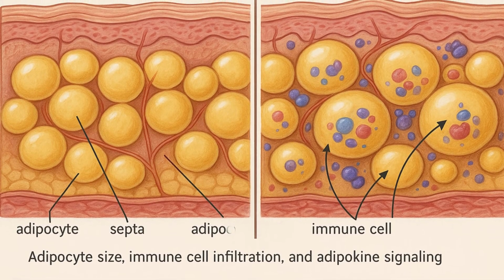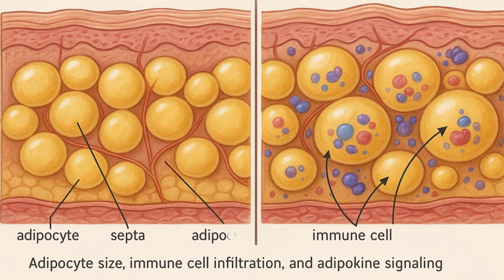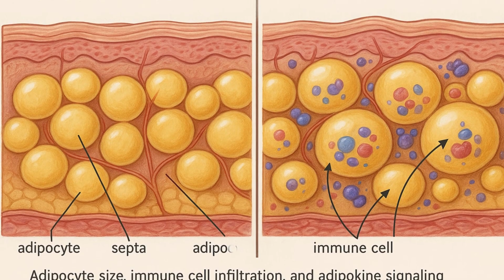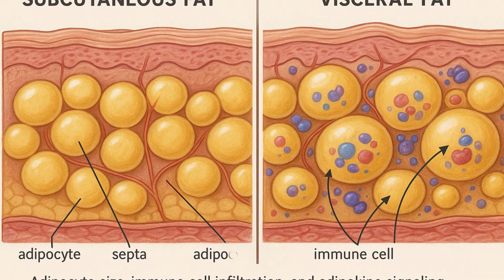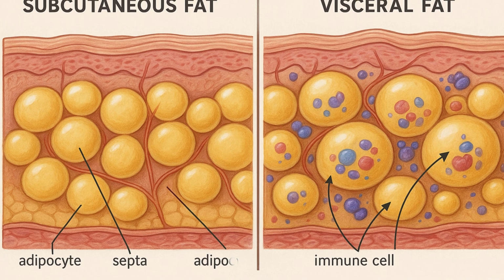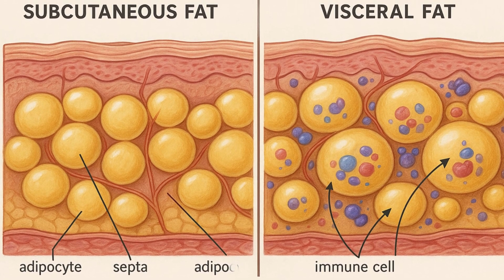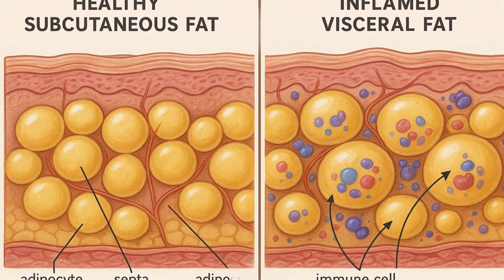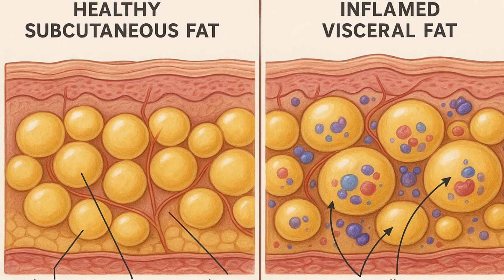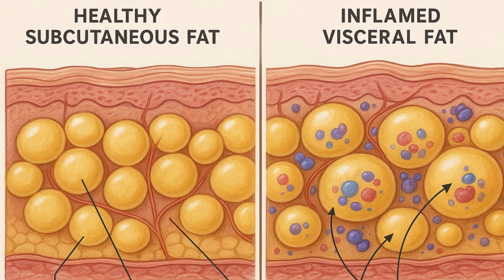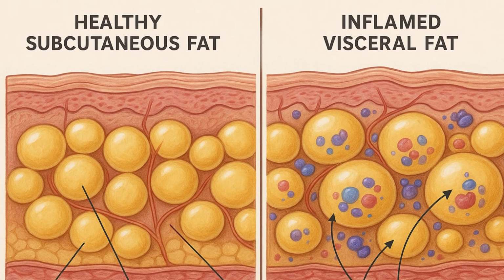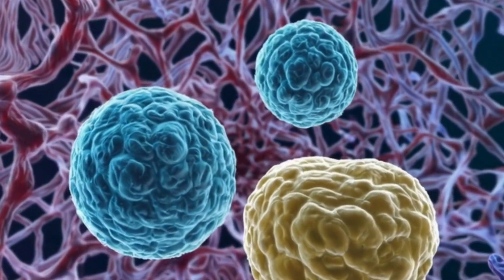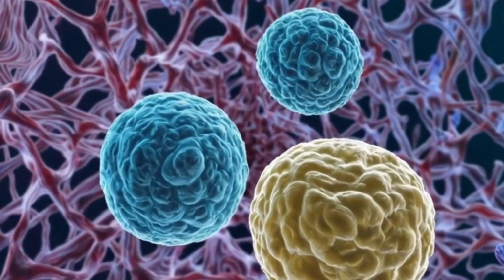Perhaps the most surprising and forward-looking discovery is that adipocytes share many features with stem cells and possess regenerative potential that is only beginning to be appreciated. Adipose-derived stem cells, ADSCs, isolated from the stromal vascular fraction of fat tissue, can differentiate into a variety of lineages, including osteoblasts, chondrocytes, and even neurons, under the right conditions. These multipotent cells are being investigated for their use in regenerative medicine, ranging from wound healing to neurodegenerative disease therapies.